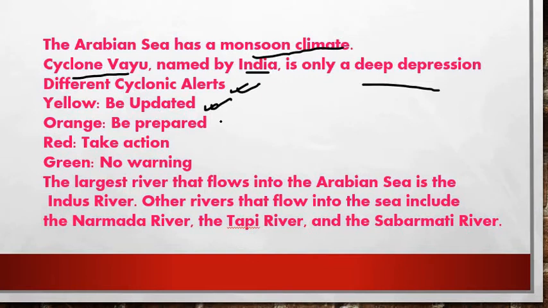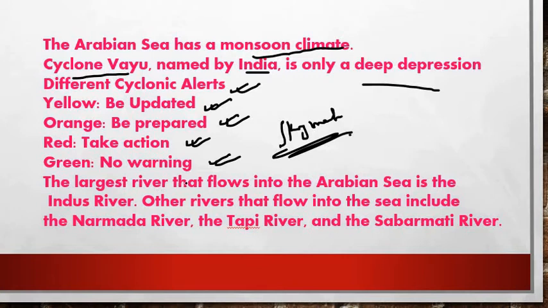And when the orange color is given, then you have to be prepared to tackle any kind of situations. And whenever the red color is given, you have to take certain sort of actions. And whenever the green signal is given, then no warning will be issued by any government or any other private agencies, right? Private agencies such as SkyMet. Recently SkyMet is giving warning systems, right? Alert systems.